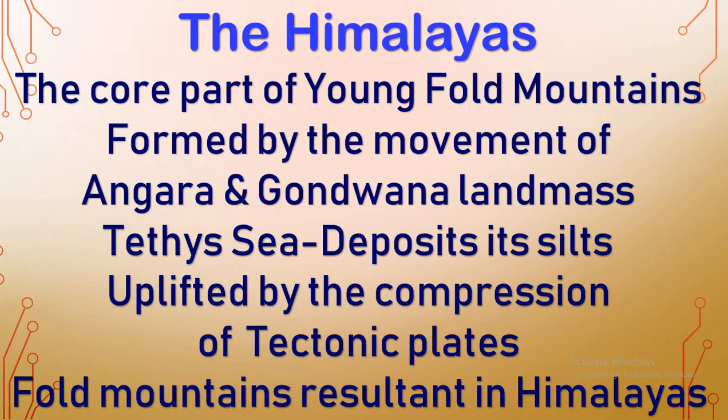Then when did the Himalayas form? It was formed by the movement of the Angara and Gondwana landmasses. These two were landmasses, that is an area, land. In between Angara and Gondwana, we see a sea flowing between. That sea is the Tethys Sea.